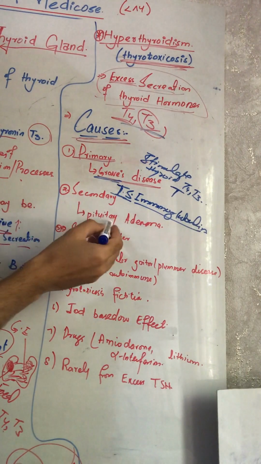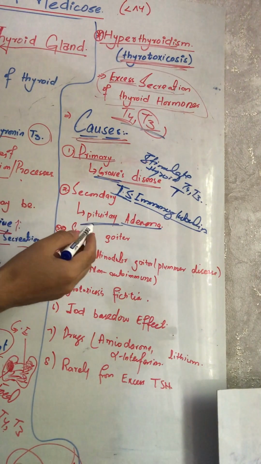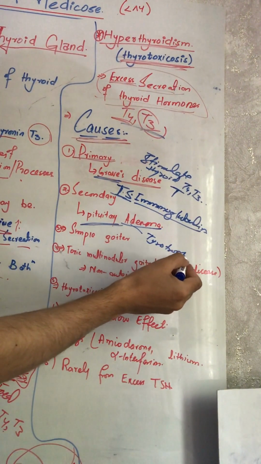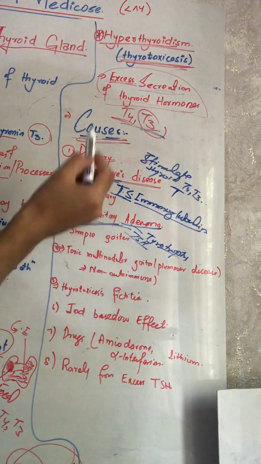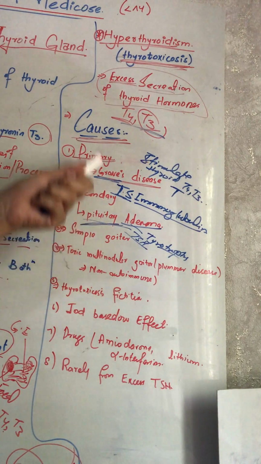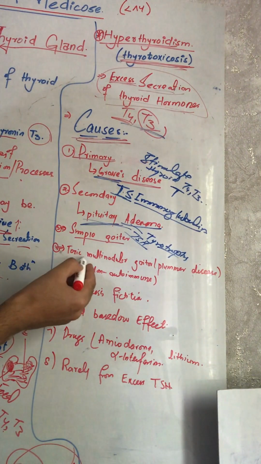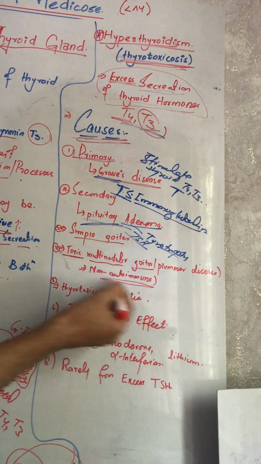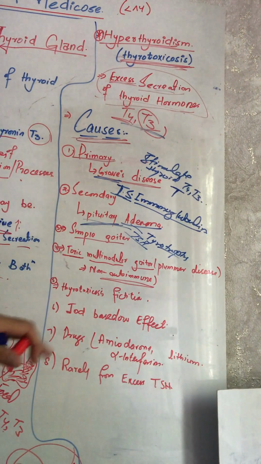Then a secondary cause is pituitary adenoma. When there are certain adenomas that affect the thyrotrope cells in the pituitary gland, they secrete excess TSH, and that's why the T3 and T4 levels increase in the blood circulation. Simple goiters in the thyroid gland can also cause an increase, and there is one condition called toxic multinodular goiter, or Plummer disease. It is a non-autoimmune disorder. It also causes excess secretion of thyroid hormone.